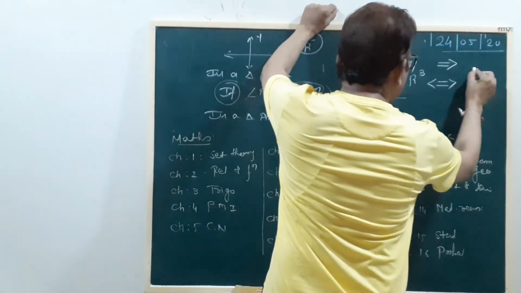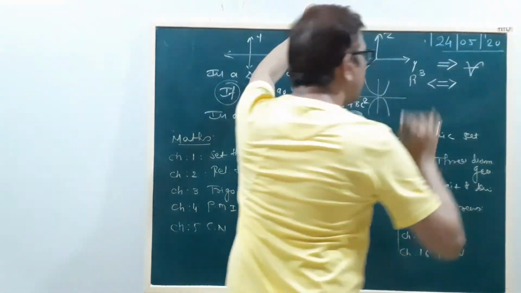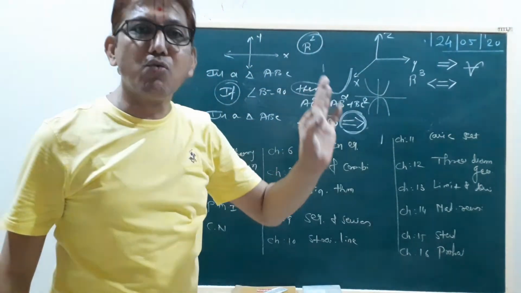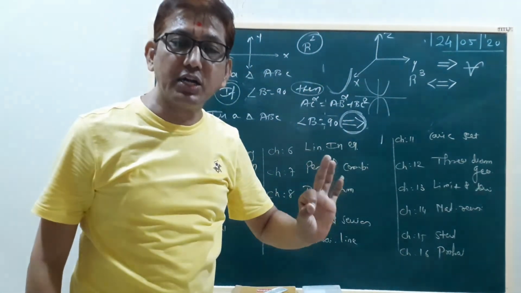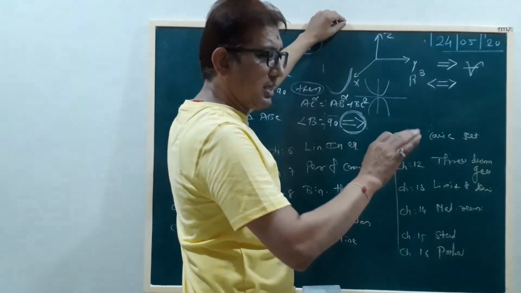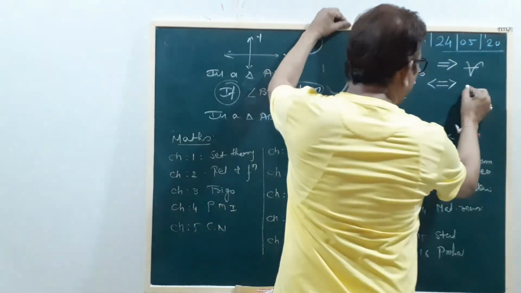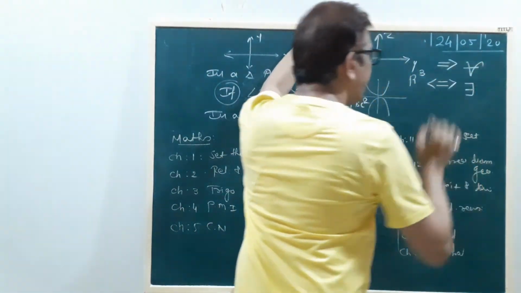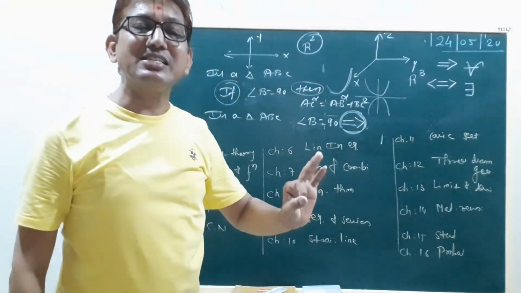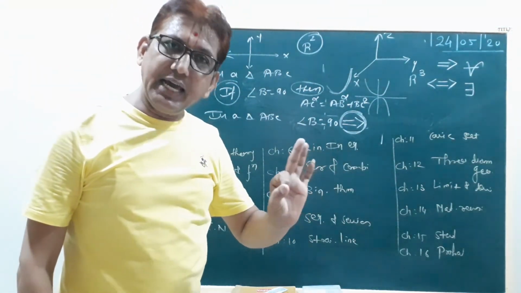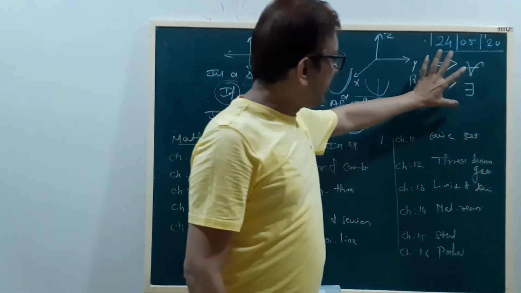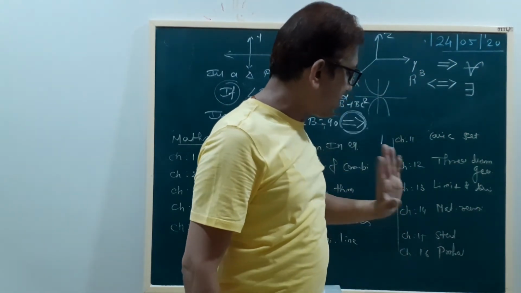Then the third symbol is for every, otherwise for each. And the fourth symbol is there exists. We explain all four symbols in this chapter.